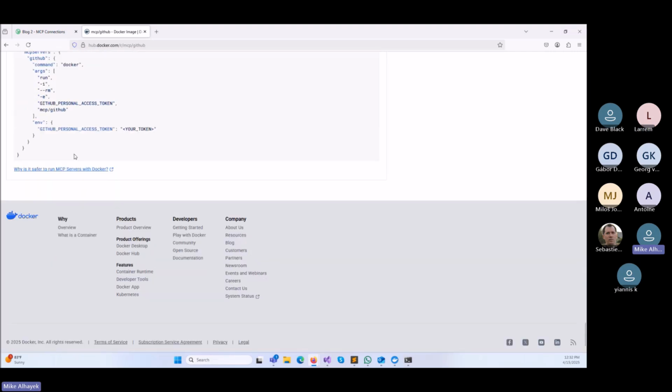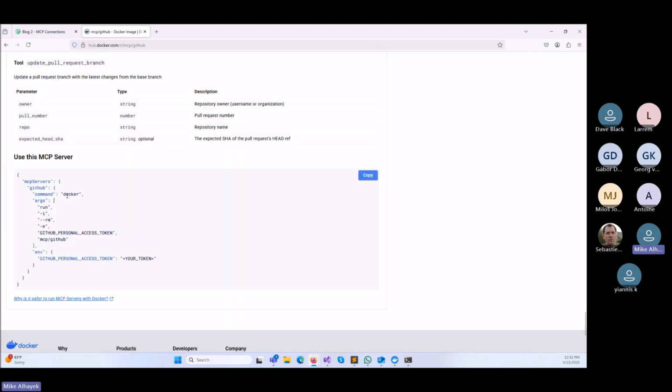If you scroll down, you will find information on how to connect to the server. Again, you can use the Docker command with those arguments, and then you provide an environment variable with your token, to be able to talk to this Docker container, and it basically gives it access to your repository.